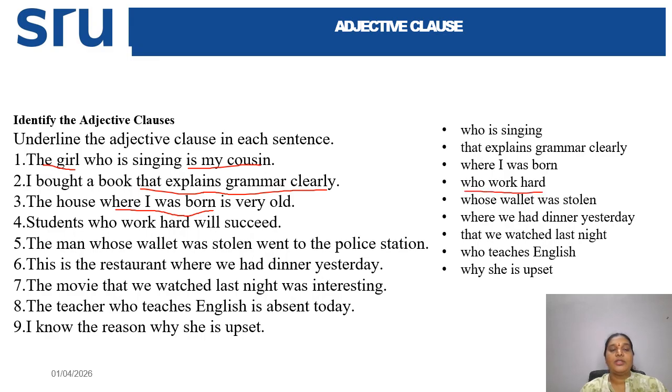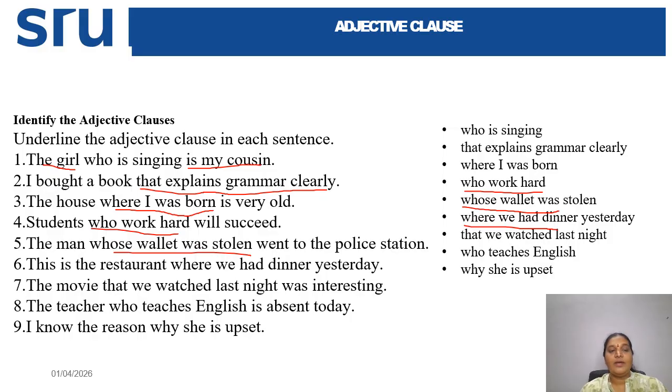Here also this is an adjective clause. The man whose wallet was stolen went to the police station. So here also you can say whose wallet was stolen. And next one is, this is a restaurant where we had dinner yesterday. So where we had dinner yesterday is an adjective clause.